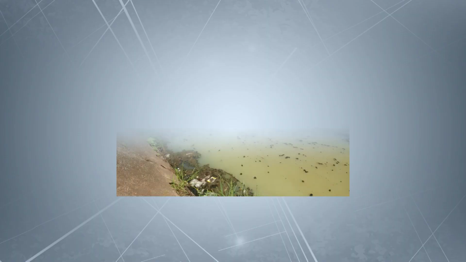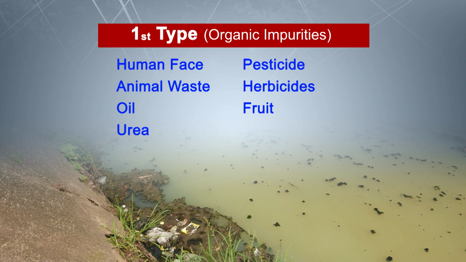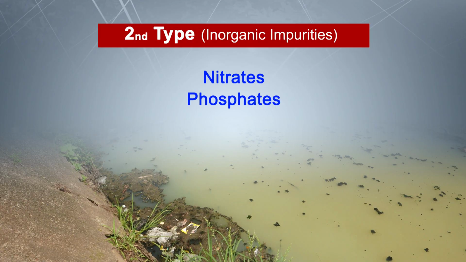These contaminants are of different types. The first type is organic impurities. For example, human feces, animal waste, oil, urea, pesticides, herbicides, fruit and vegetable wastes, etc. The second type is inorganic impurities. For example, nitrates, phosphates, metals, etc.